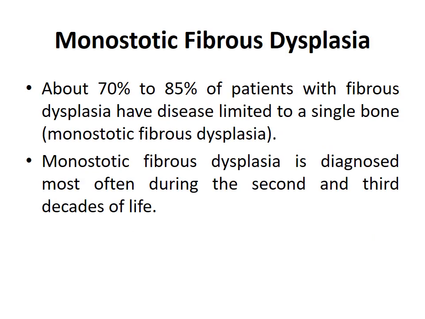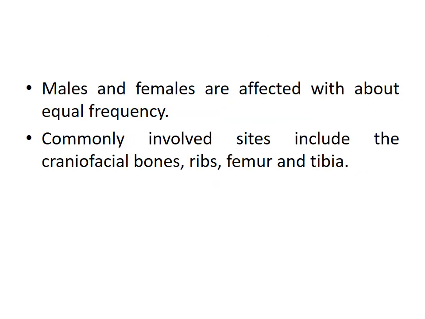First, let's take up monostotic fibrous dysplasia. About 70% to 85% of patients with fibrous dysplasia have disease limited to a single bone. This is referred to as monostotic fibrous dysplasia. Monostotic fibrous dysplasia is diagnosed most often during the second and third decades of life. Males and females are affected with about equal frequency. Commonly involved sites include the craniofacial bones, ribs, femur, and tibia.